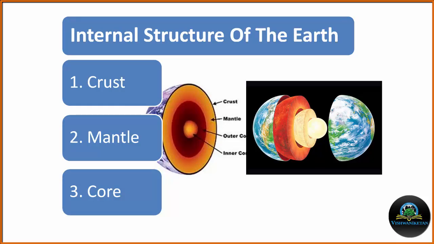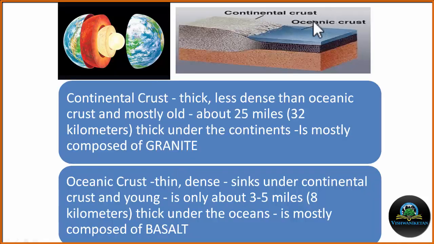To understand plates, it is necessary to understand the internal structure of the Earth. Earth is not a homogeneous mass, but it has a layered structure. Mainly, it is divided into three layers: crust, mantle, and core. Crust is the outermost and thinnest layer of the Earth. It is relatively cool and consists of hard rock. There are two types of crust: continental crust and oceanic crust.